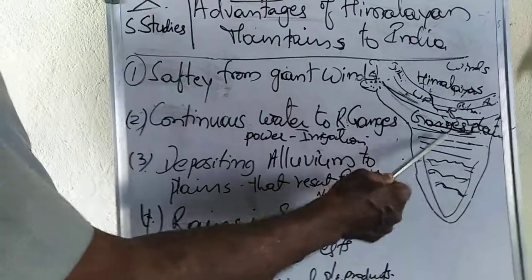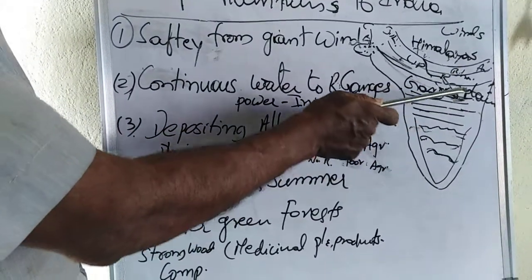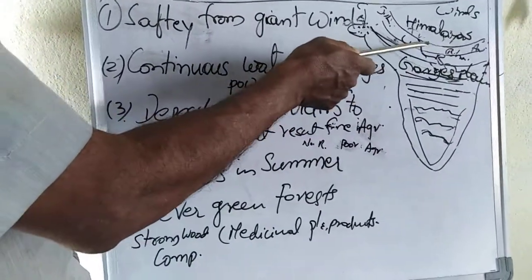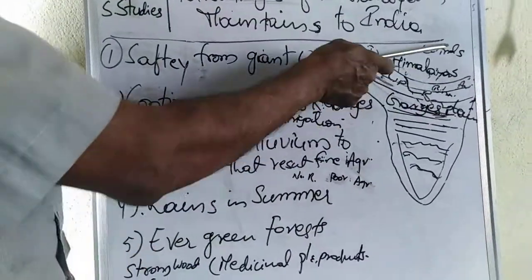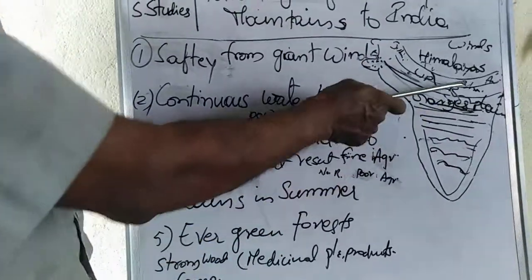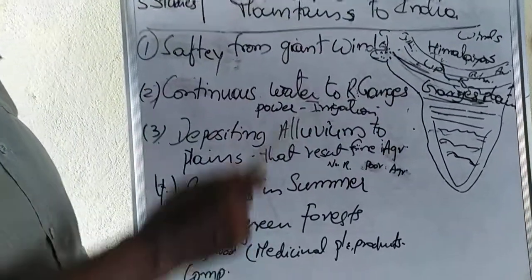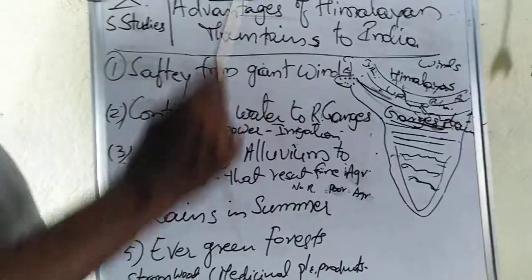All the fertile soil would have been carried away. Thus, the Himalayan mountains are giving safety. Because the mountains are here, the winds are not entering India. They are breaking there only. That is called safety from giant winds.